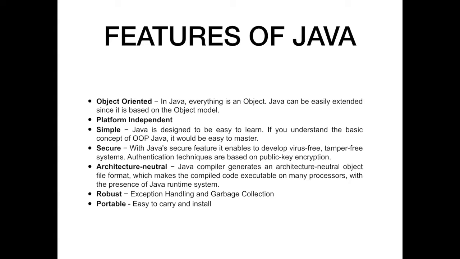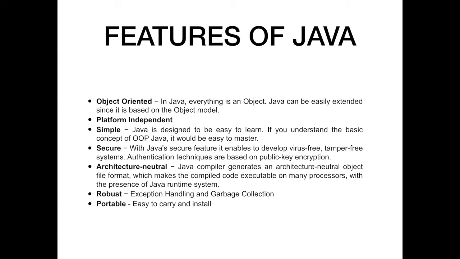With Java's secure feature, it enables you to develop virus free applications. That is, whatever code you write in Java will be secure from any virus attacks. Architecture neutral means that any compiled Java code can be run on any kind of architecture. We have many kinds of architecture, some examples are 32-bit and 64-bit architecture. So it is architecturally neutral.